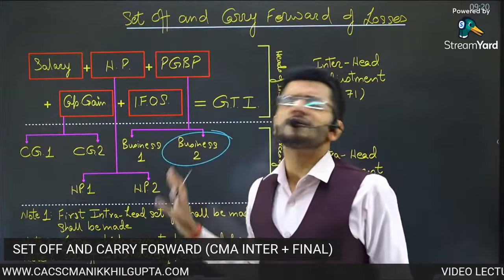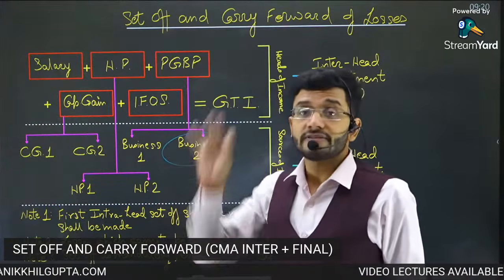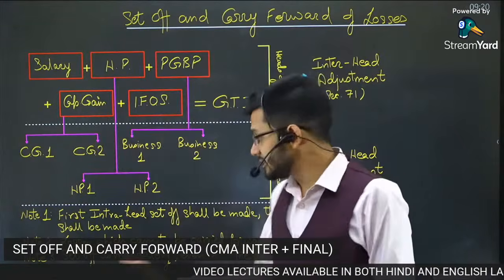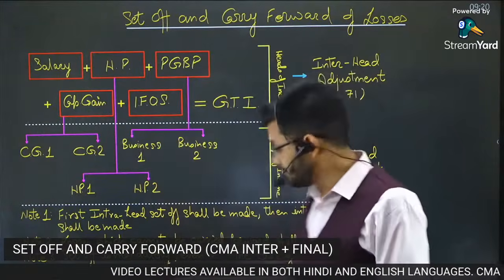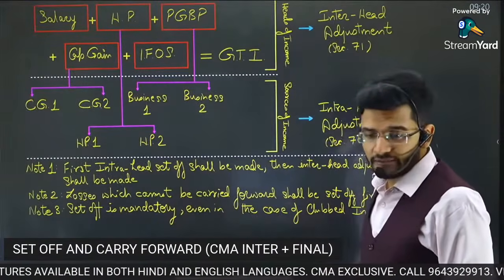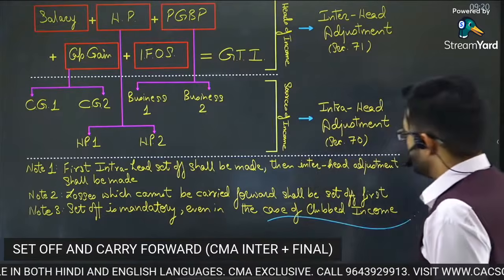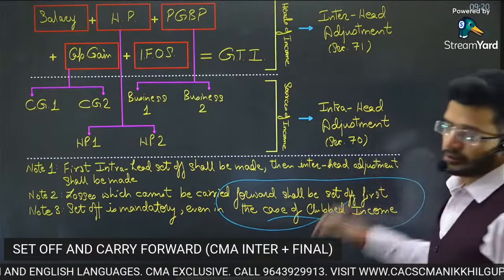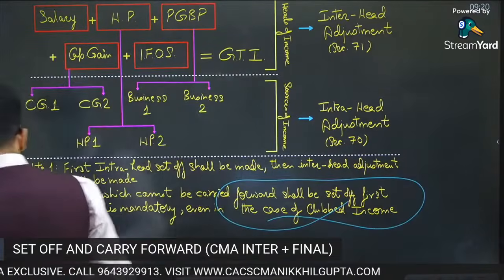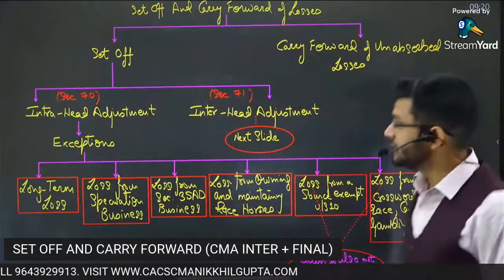No, you cannot say that. Whether you want it or not, you have to mandatorily get the set off done. Even when you have clubbed income, even if you have income of someone else taxed in your name, even then set off is mandatory. You cannot avoid set off. You have to do set off.